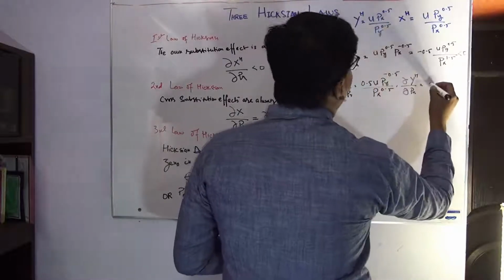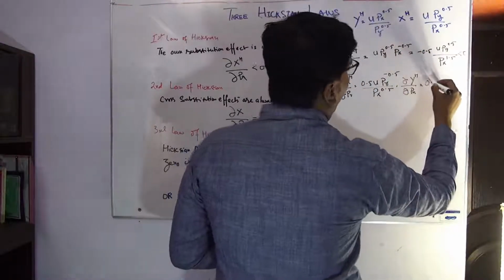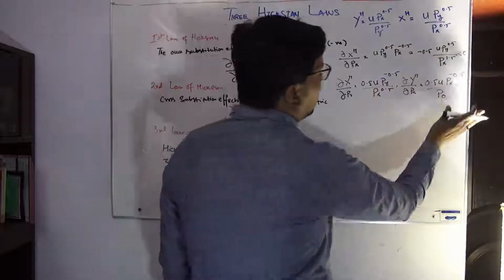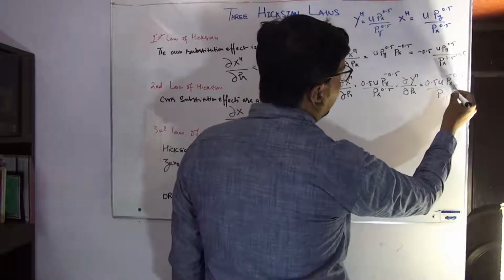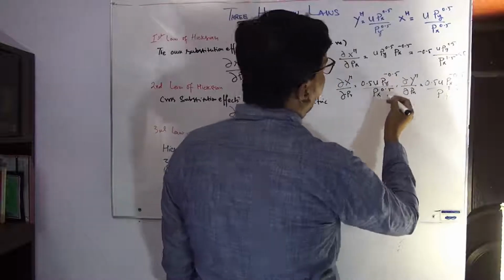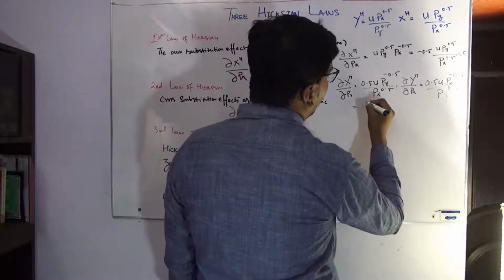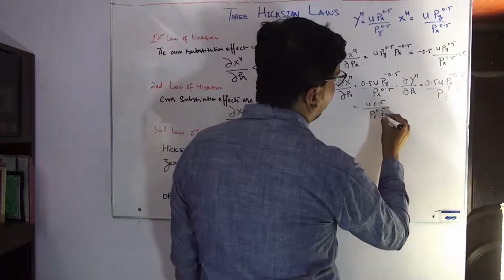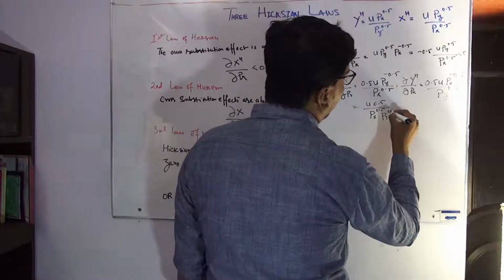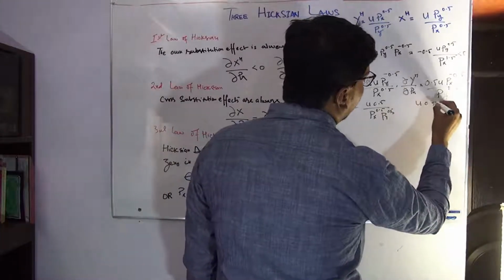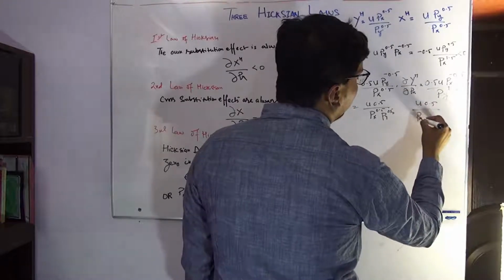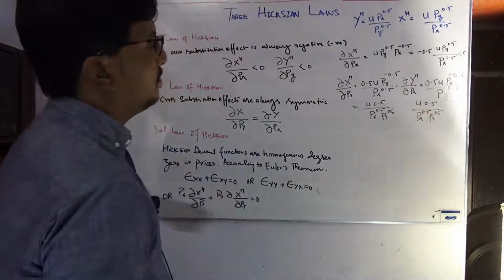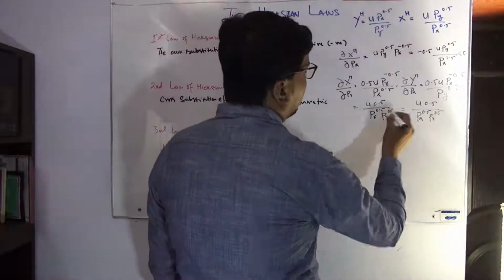The same thing: px is in the numerator, so 0.5 will be the base, u and px will have the power -0.5, and py in the denominator will have the positive power. If we solve it further, it will be u 0.5, px 0.5, py 0.5, and similarly here we have the same value, u 0.5, px power 0.5 and py power 0.5. Very simple, we can easily observe that they are both the same.